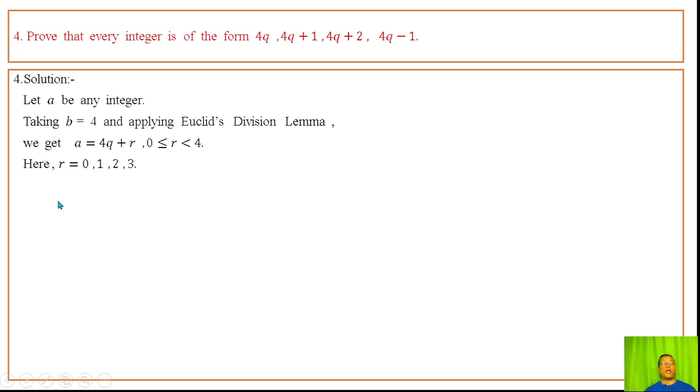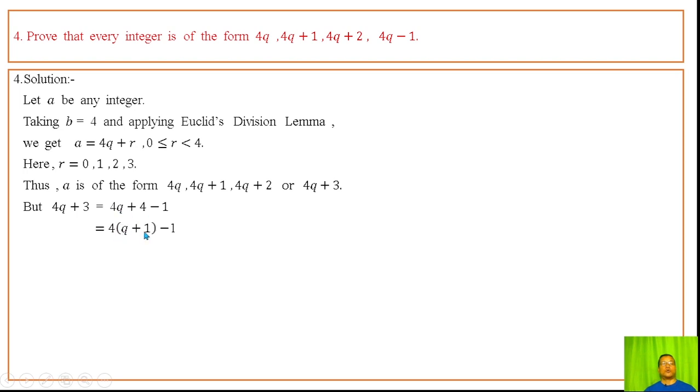Thus a is of the form 4q, 4q plus 1, 4q plus 2 or 4q plus 3. Euclid's division algorithm gives these forms for r, but 4q plus 3 requires further simplification. We can write 3 as 4 minus 1, so 4q plus 3 is 4 times q plus 1 minus 1. Since q plus 1 is always an integer k, 4q plus 3 is 4k minus 1, which is the 4q minus 1 form.